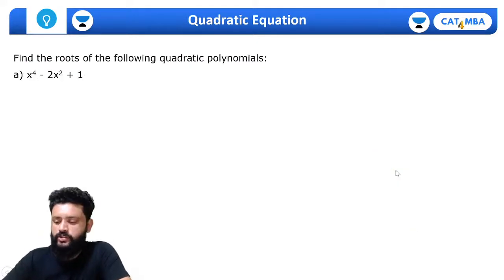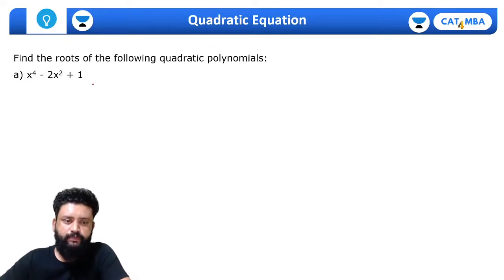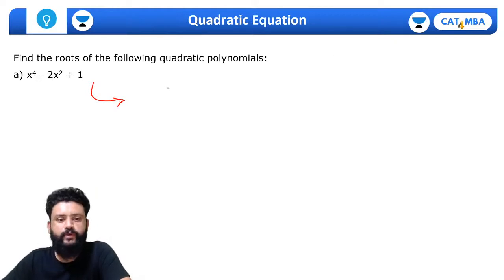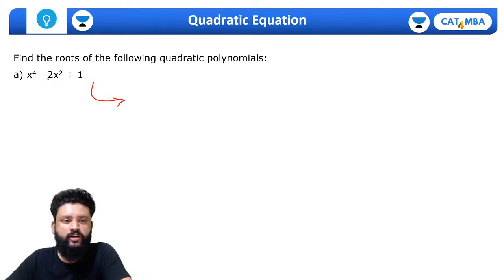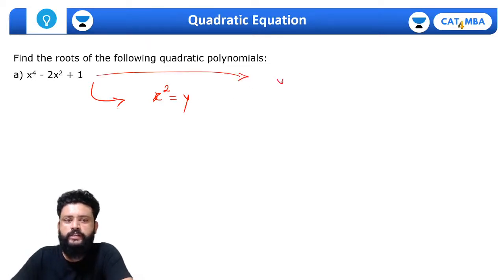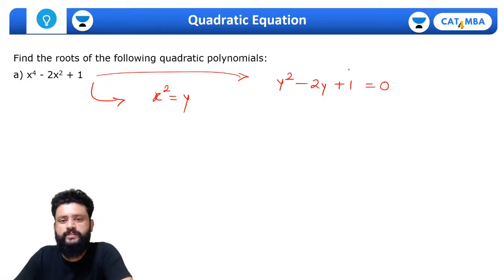Let's move to the next thing. चलो quickly let's solve few questions on quadratic roots की equation. Guys बिल्कुल easy है, so I'll just quickly proceed with the solving part. Listen, how to solve this? This is actually the higher order polynomial, which is x to the power 4, but what we can do, you can put x square as, let's say, y. So if I put x square equal to y, what will be this equation? It will be y square minus 2y plus 1, and will equate to 0 to find the roots of this polynomial.